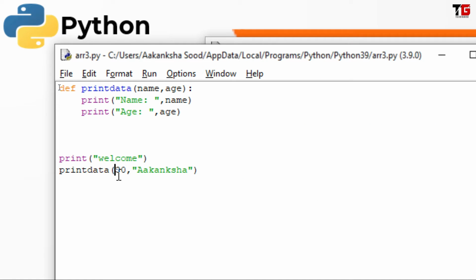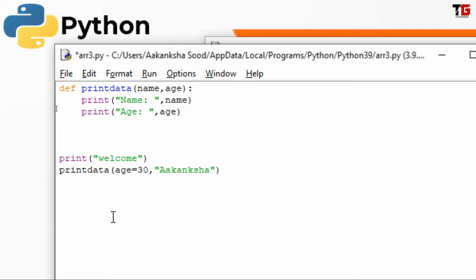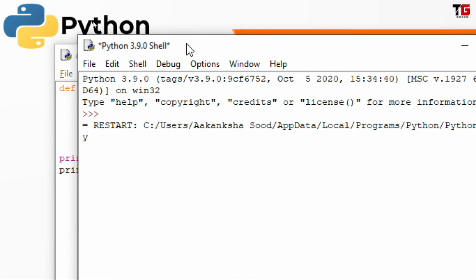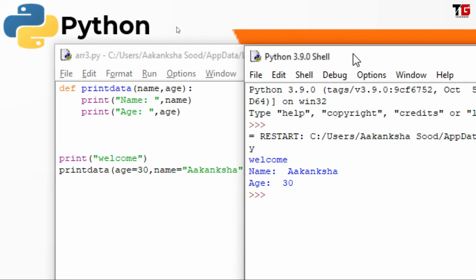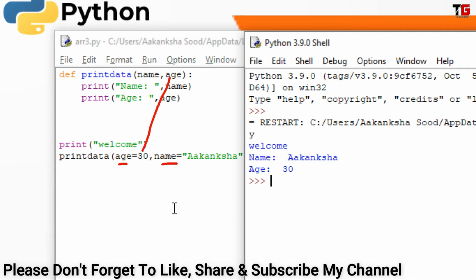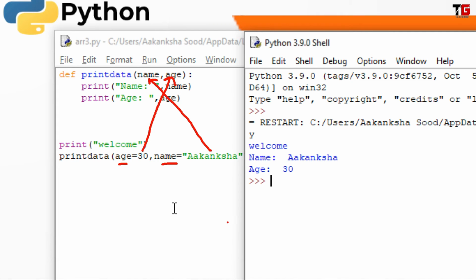We can specify the argument name here like this. age equal to this and name equal to this. Now run the program. Look, we are getting the correct output now. Because I have specified the argument names, this 30 will be transferred to age and this name will be transferred to name. So this is called a keyword argument.